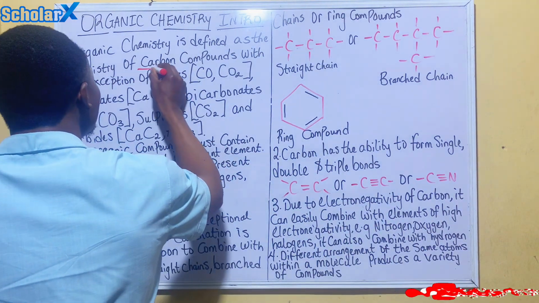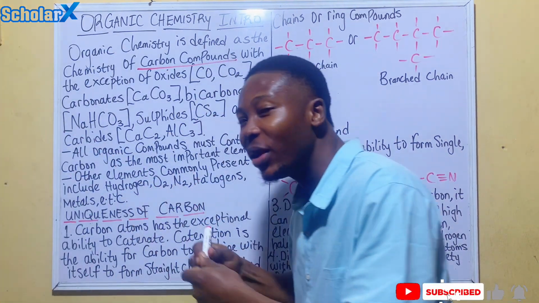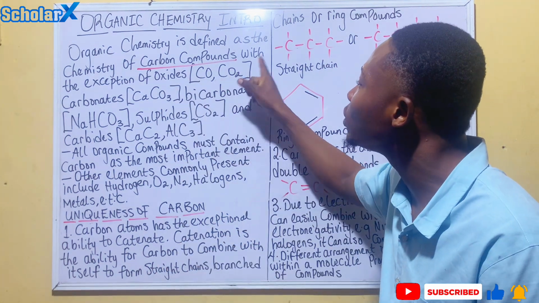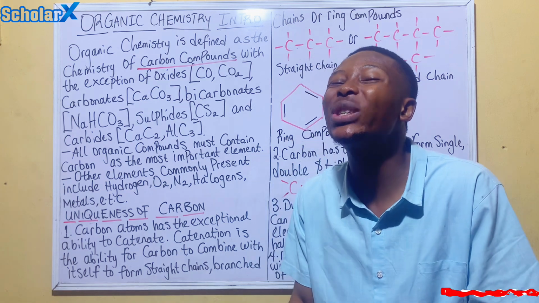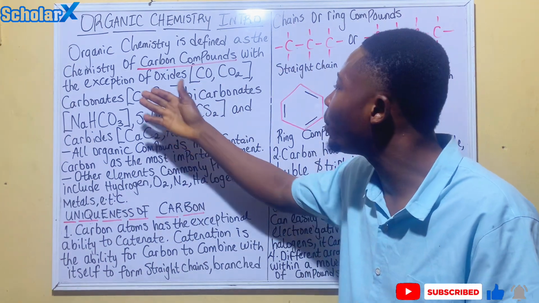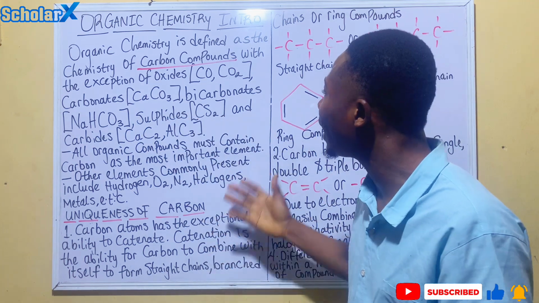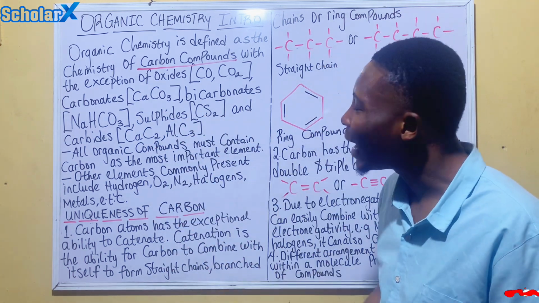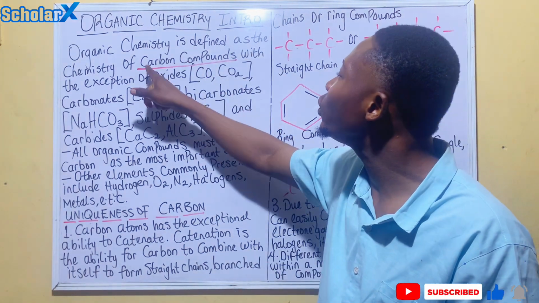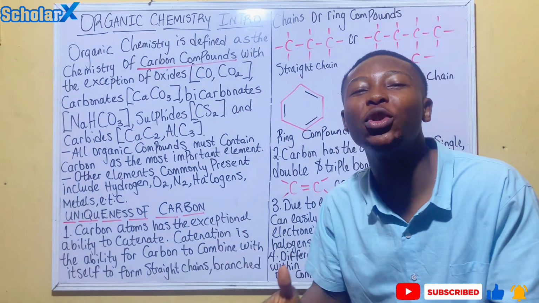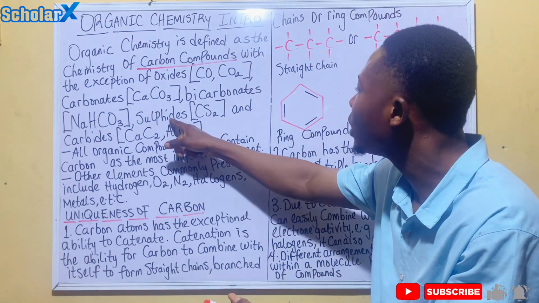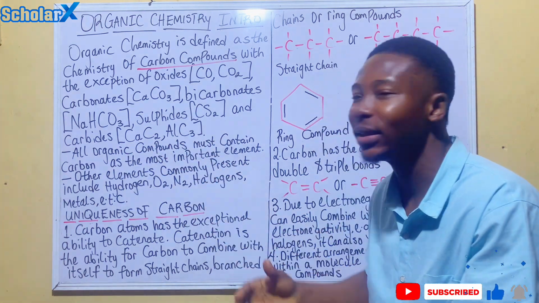Carbon compounds. This is very important. Organic chemistry is defined as the chemistry of carbon compounds with exception. That means not including oxides, carbon oxide, CO2, carbonate, CaCO3, bicarbonates, sulfides, and carbides.